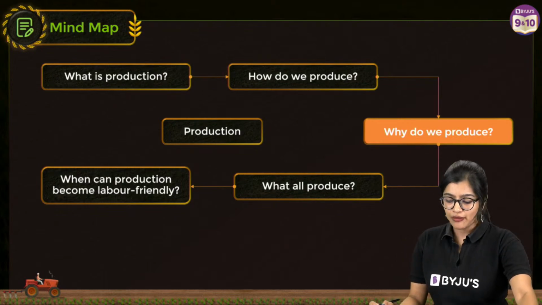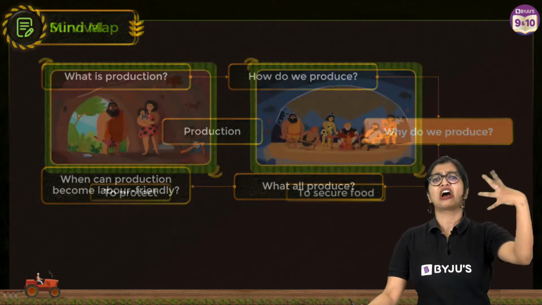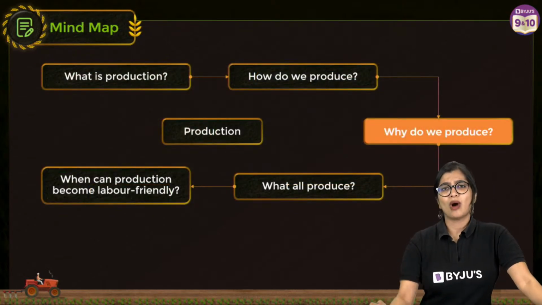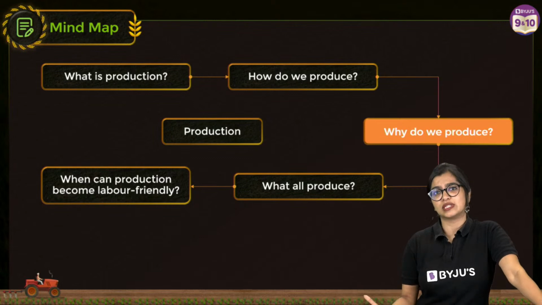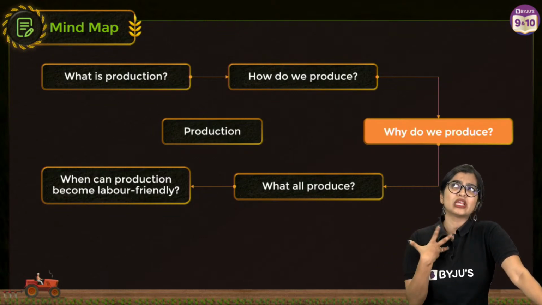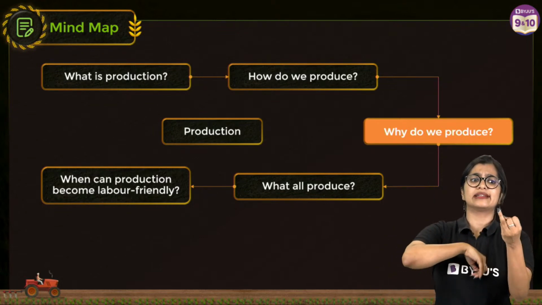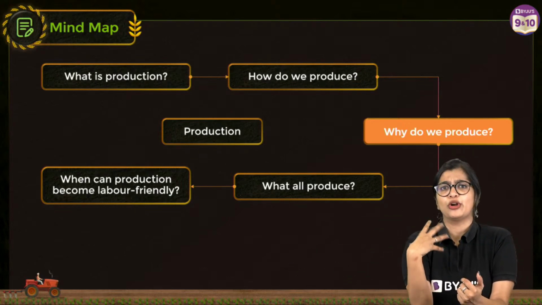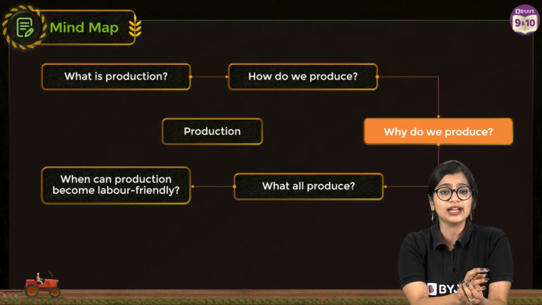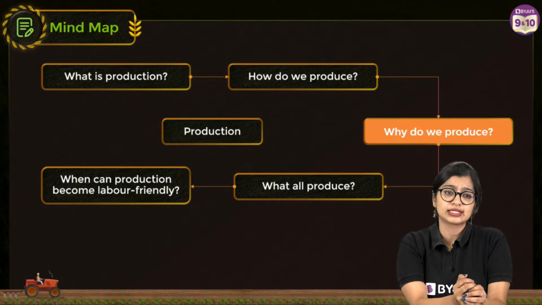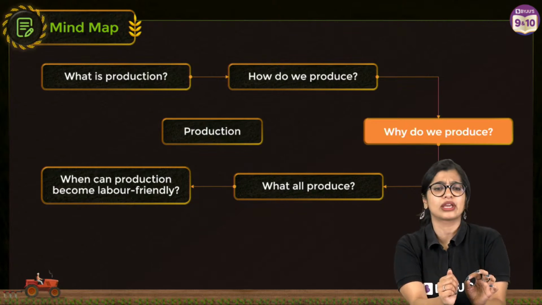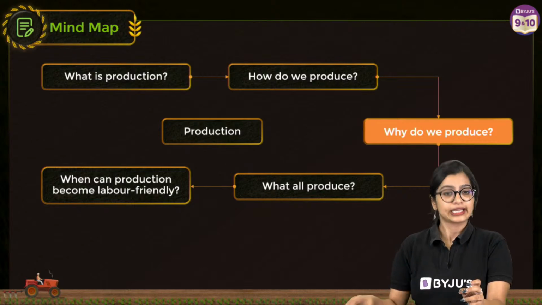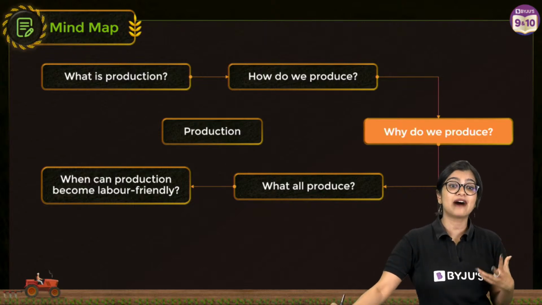So now, of course, when you talk about production, right? Now let me go back and ask you this question. Why are we talking about producing these goods and services? Why is it that we need to think about producing clothes? Or why is it that we need to think about building houses? Or why is it that we need to think about producing food and cultivating food, right? So why is it that I have to do all of this? Yes, can you tell me, why are we talking about it? To lead a good life, right? Or to fulfill our needs. Yes, very good. It's necessity for survival.